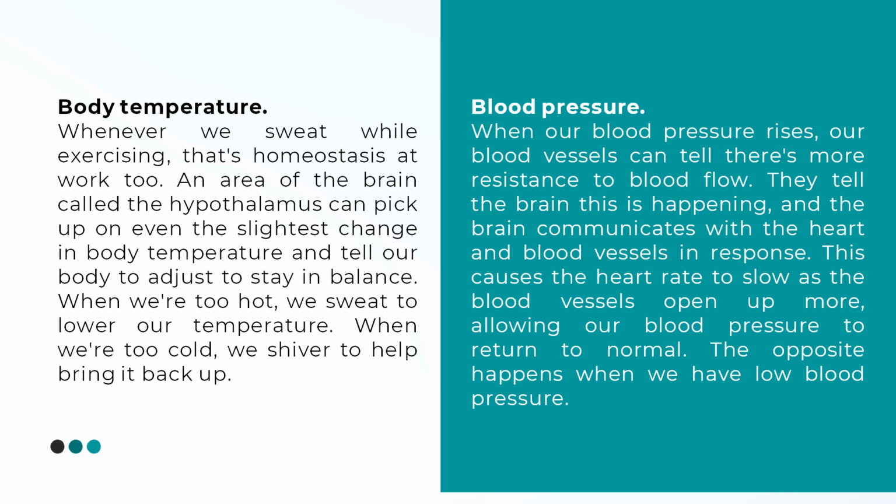Body temperature. Whenever we sweat while exercising, that's homeostasis at work too. An area of the brain called the hypothalamus can pick up on even the slightest change in body temperature and tell our body to adjust to stay in balance. When we're too hot, we sweat to lower our temperature. When we're too cold, we shiver to help bring it back up.